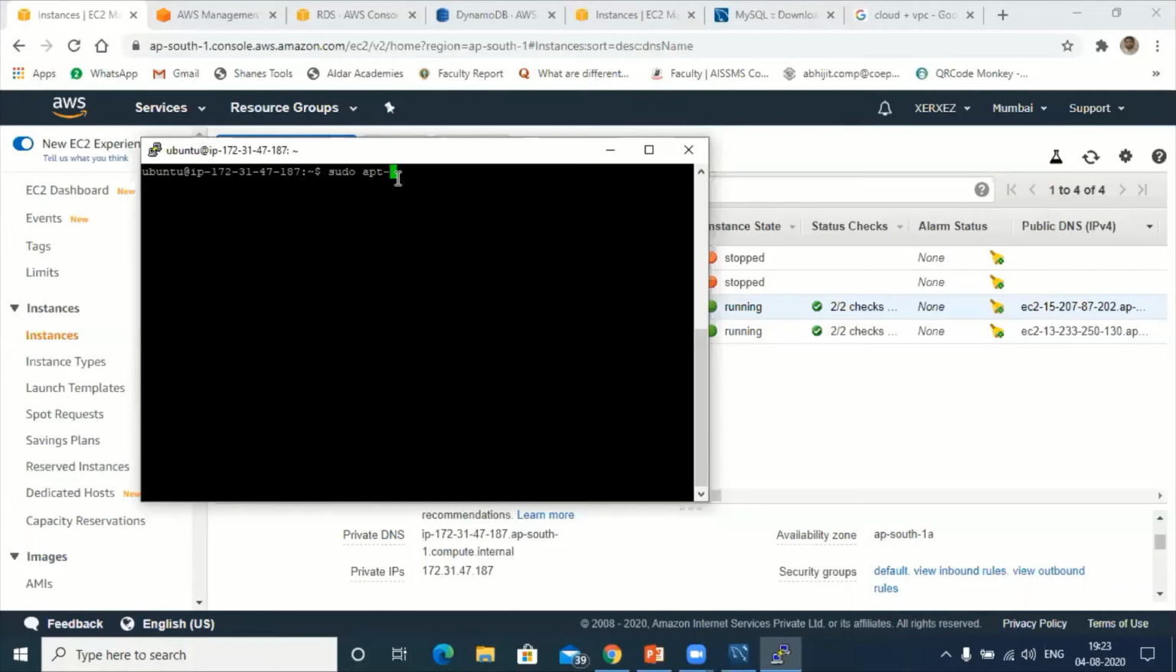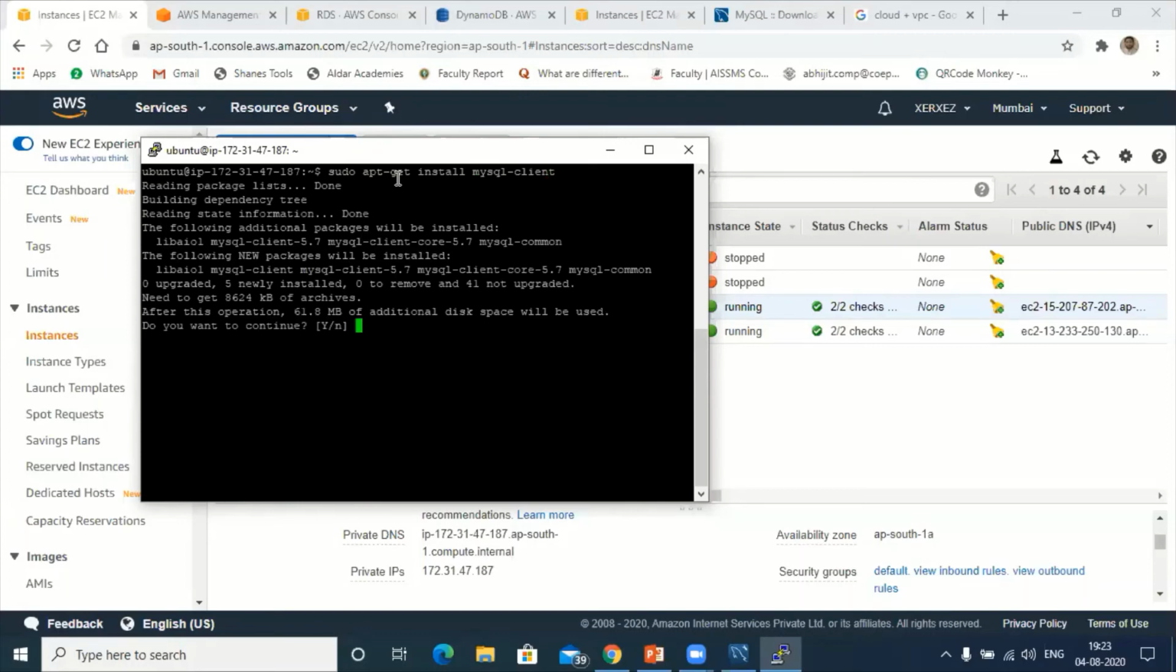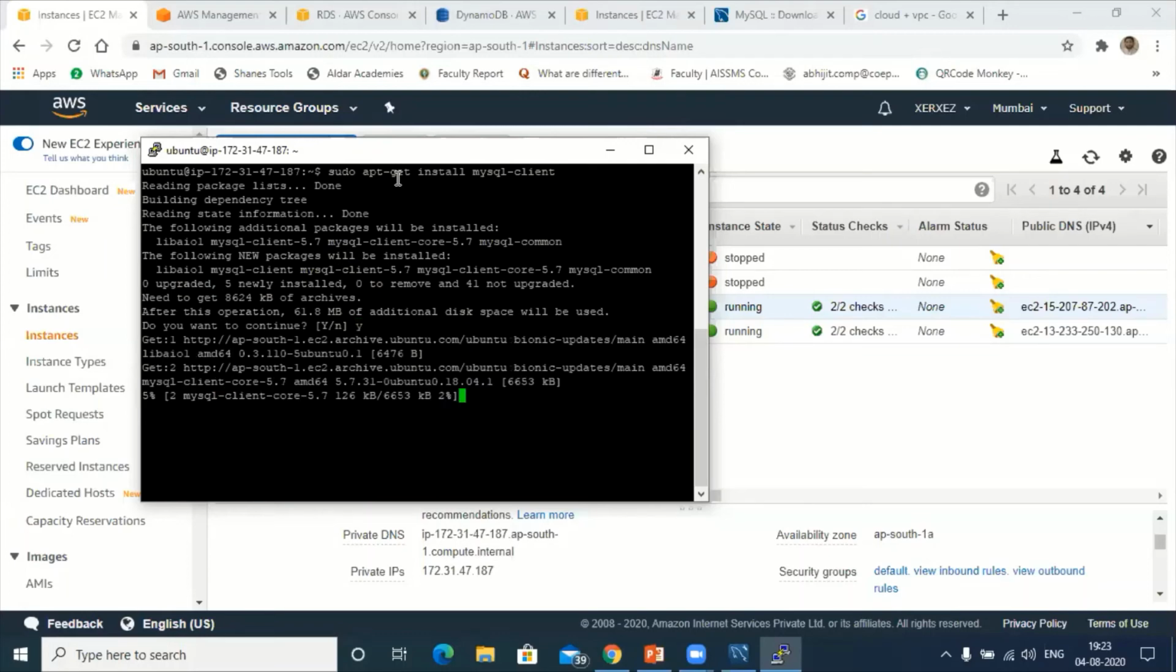Sudo apt-get install mysql-client. Run it. So yes. Okay, so it is installing. Hope for the best. 38%, 50%. It takes time.